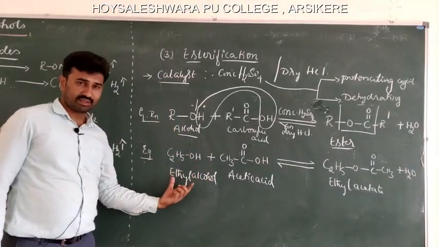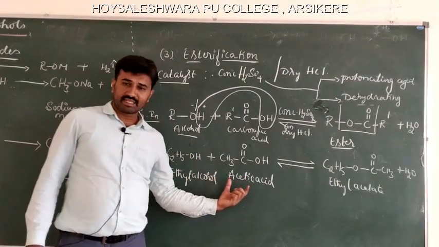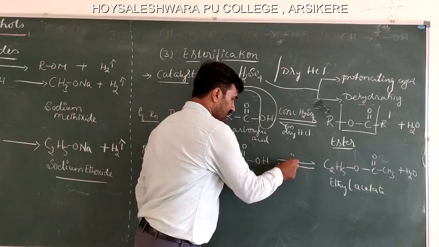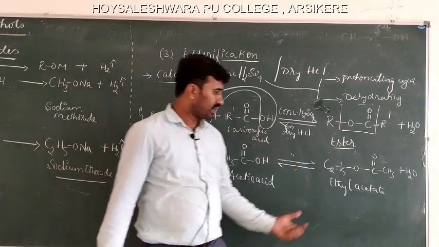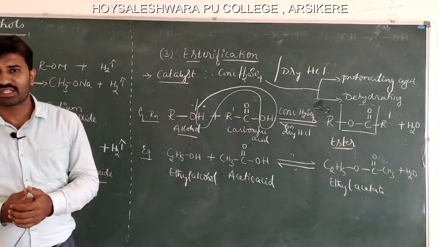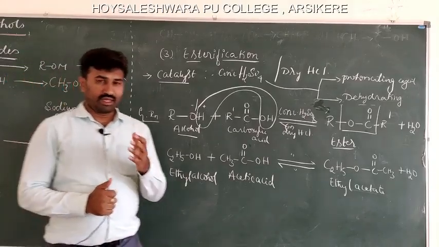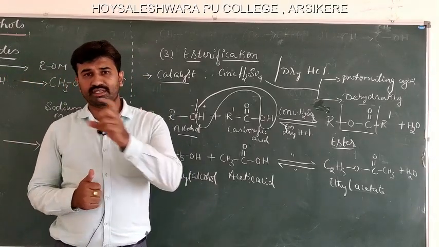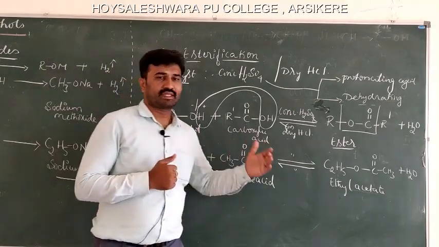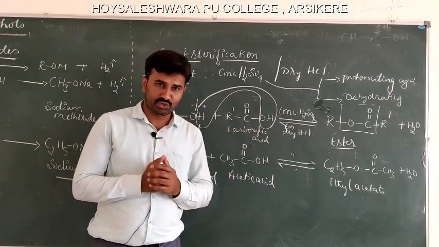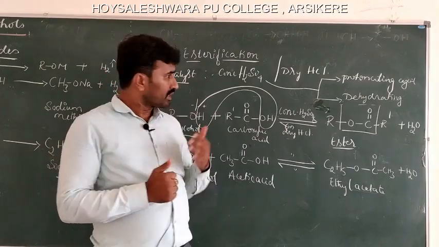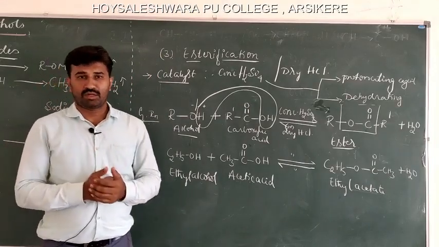Consider an example. Ethyl alcohol reacts with acetic acid or ethanoic acid in presence of the same concentrated sulfuric acid or dry HCl gas to form ethyl acetate or ethyl ethanoate. This reaction is called the esterification reaction. In exams, what is an esterification reaction? Write its general reaction. Or how would you convert ethyl alcohol into ethyl acetate? Or for a 1 mark question, name the catalyst used in the esterification reaction. So, these are the possible questions which may appear in your exams.